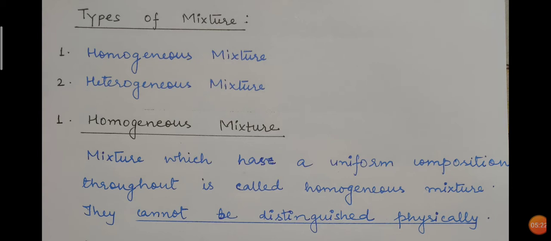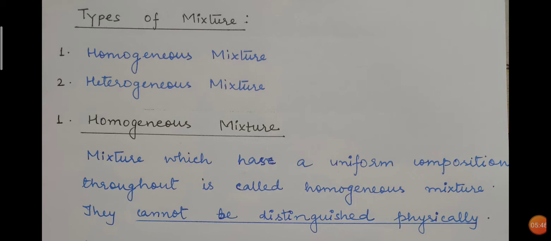These are examples of homogeneous mixture, because in these examples you will find that the mixture has the same composition, uniform composition throughout. The next one is heterogeneous mixture. Hetero means different. So in such a type of mixture, the components are mixed, but they are not having uniform composition throughout.